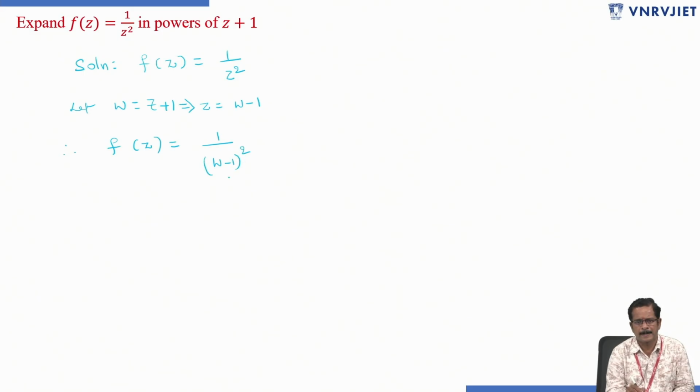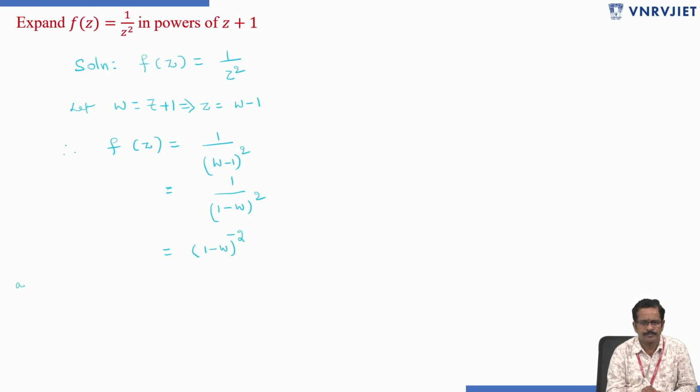So here this w minus 1 whole square can be written as 1 by 1 minus w whole square, as it is under square now. A minus b whole square is also equal to b minus a whole square. So in that way I am writing 1 by w minus 1 whole square as 1 by 1 minus w whole square, which is equal to 1 minus w whole power minus 2.